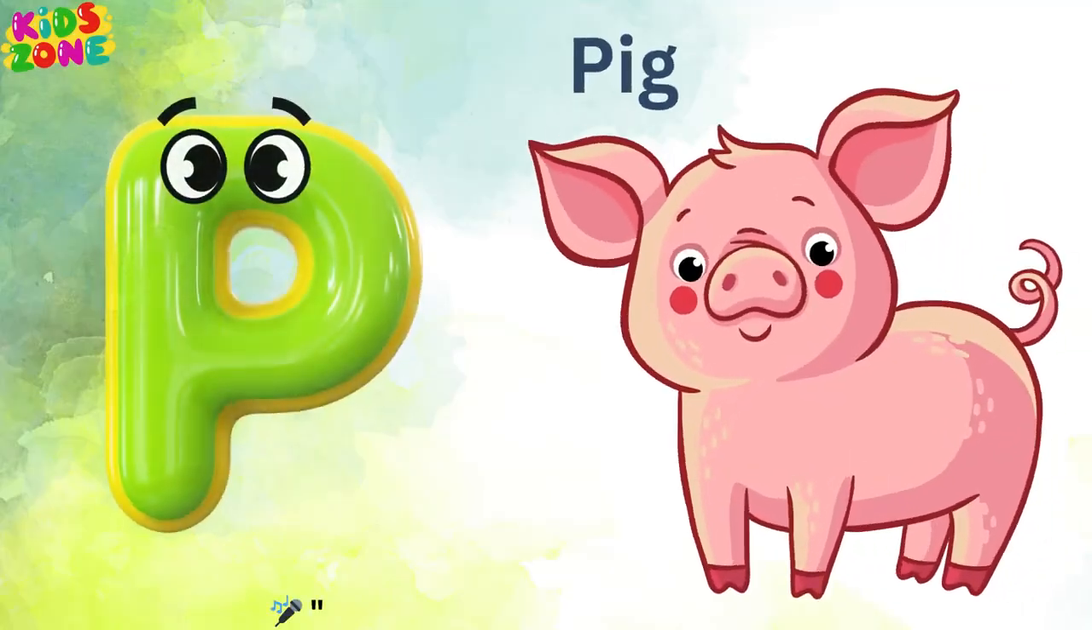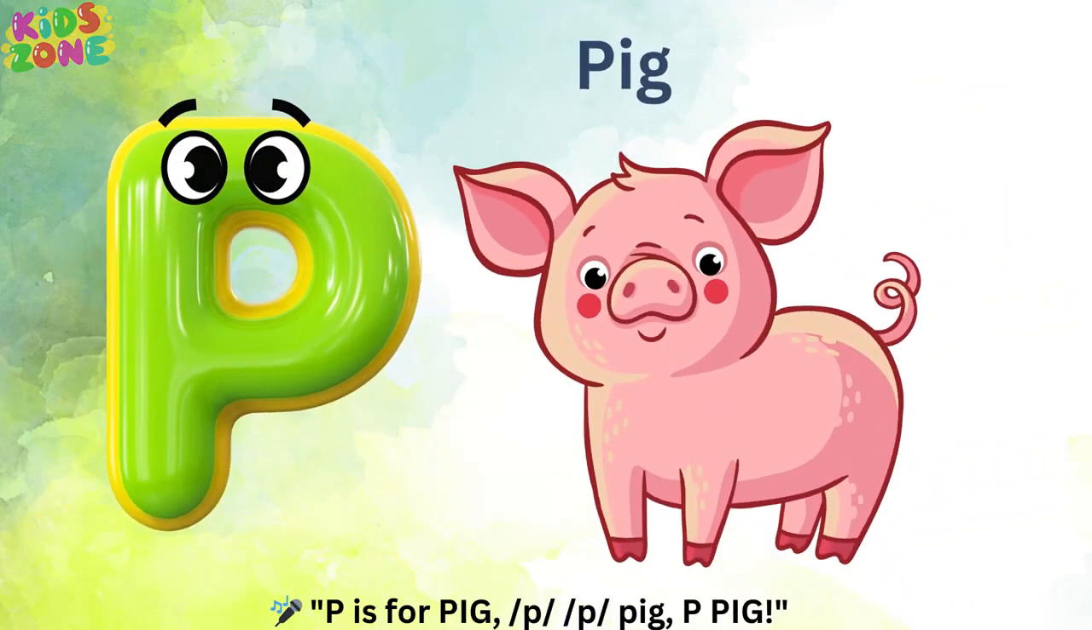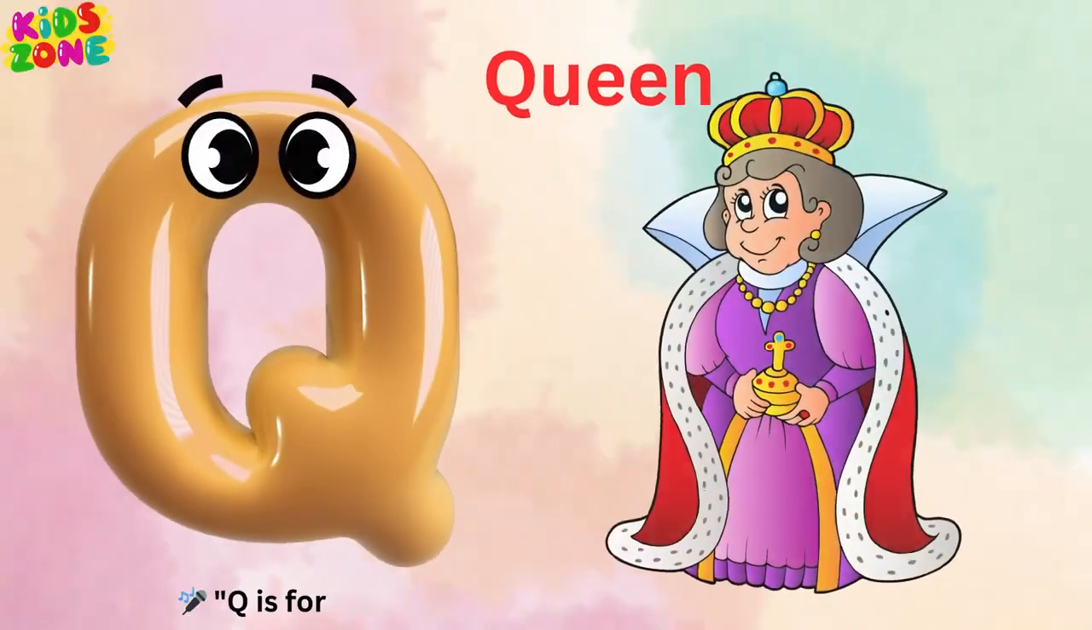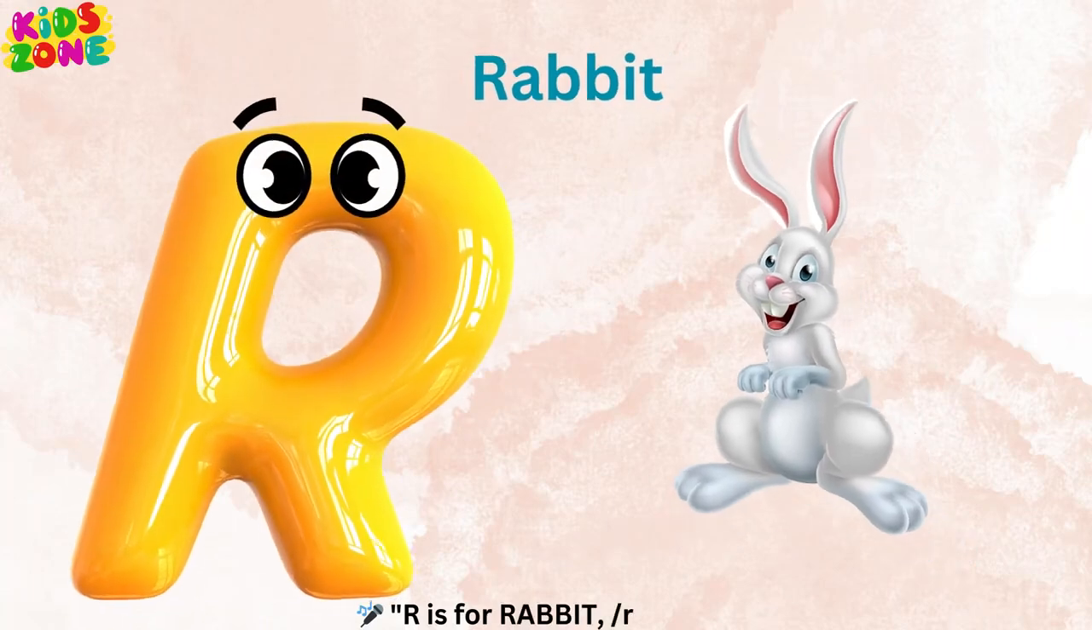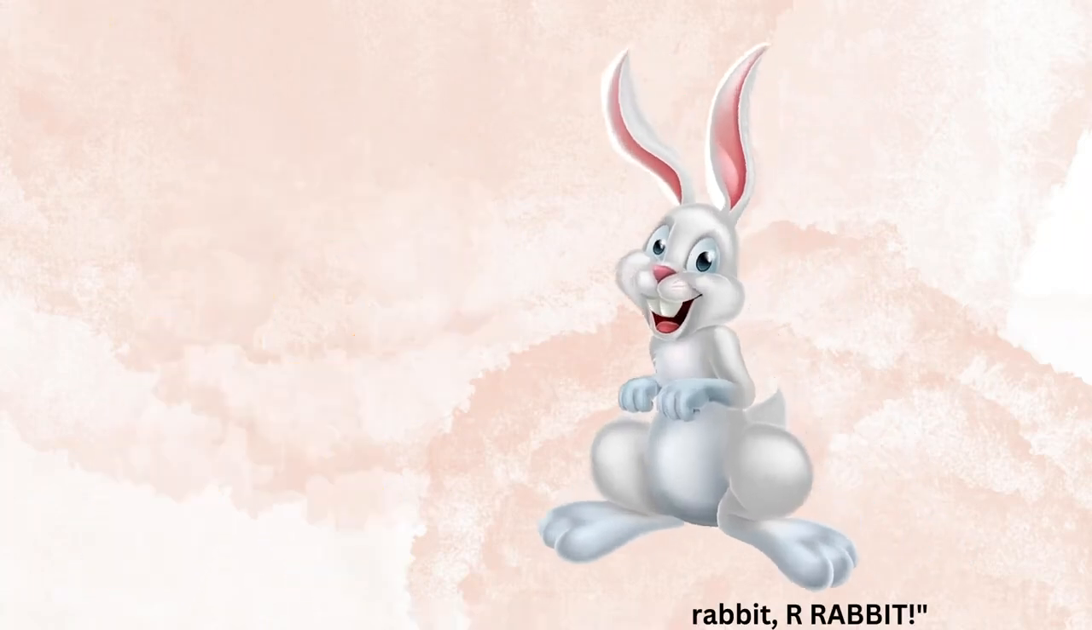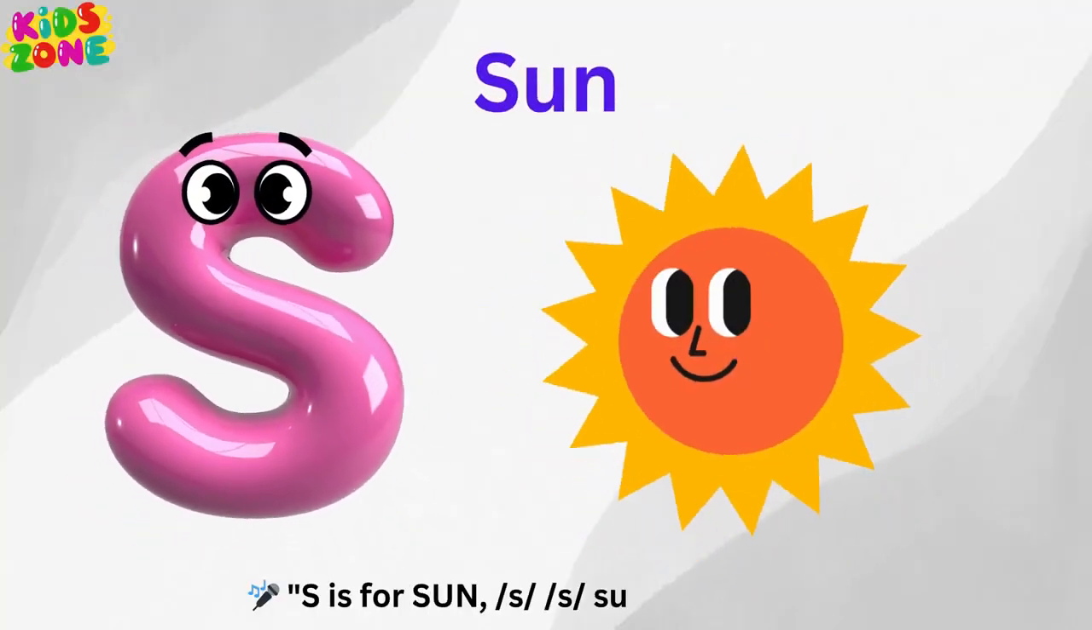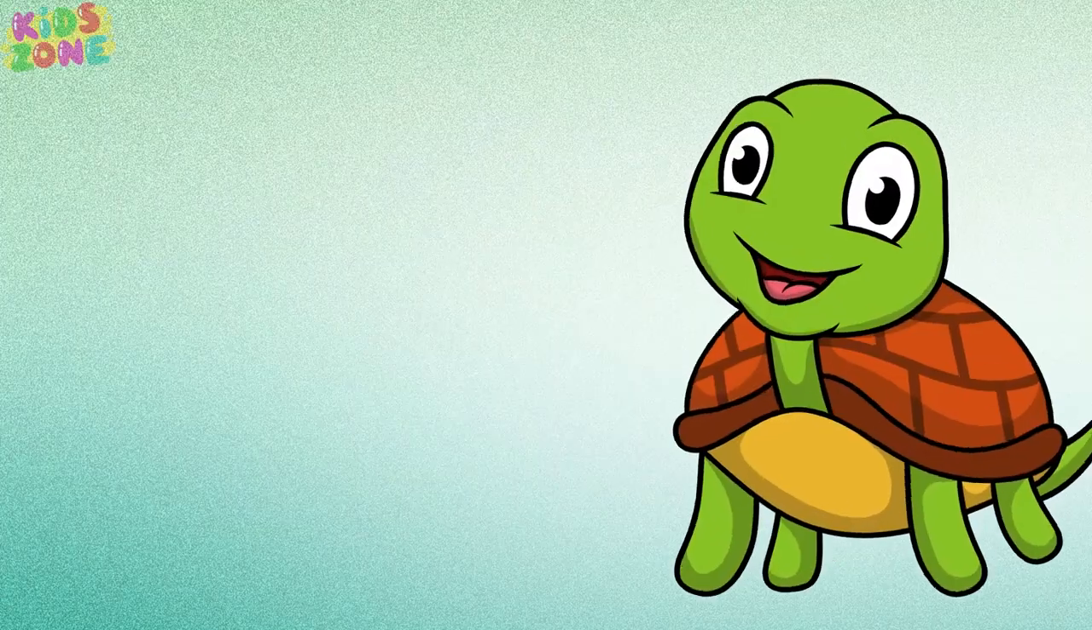P is for pigeon, pig. Q is for queen. R is for rabbit. S is for sun. T is for